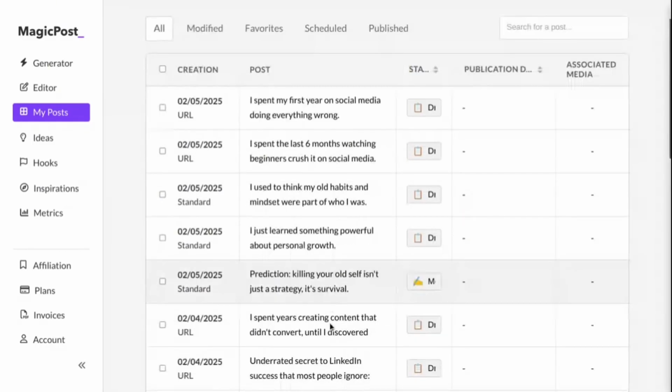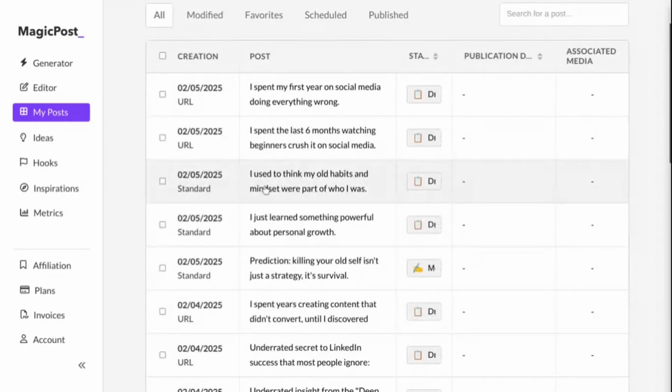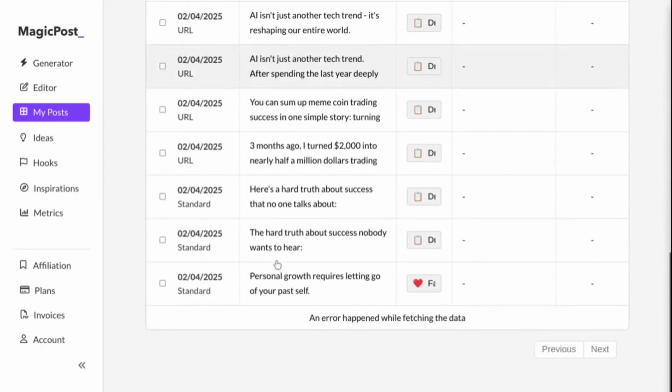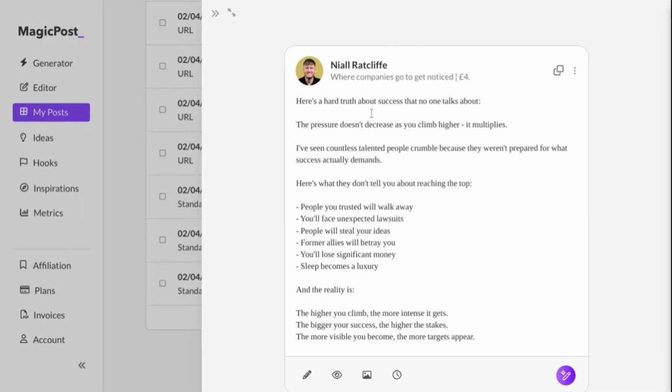But then I just want to show you something cool, right? So randomly, okay, let's go with this post, right? The harsh truth about success that no one talks about. The pressure doesn't decrease as you climb higher, it multiplies.